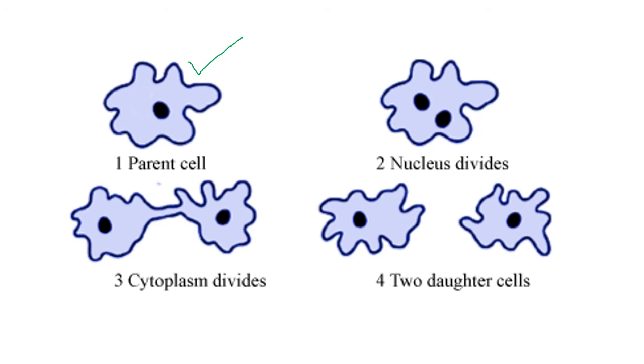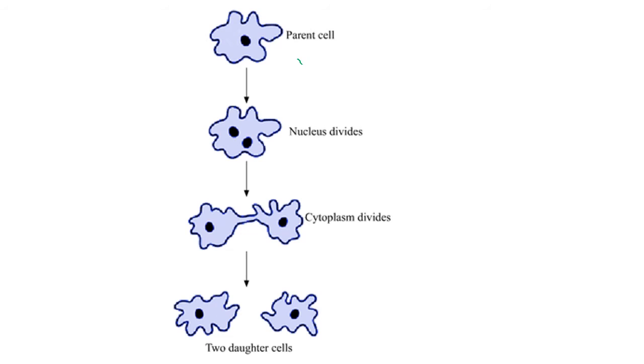The second step is that inside the parent cell there is the division of the nucleus. The nucleus starts dividing. And once the nucleus is totally divided, then the cytoplasm around it also starts dividing. And when it is fully divided, the divided cytoplasm will form two daughter cells. So you can see here, from one parent cell there can be production of two daughter cells. So let's revise it again. There is a parent cell, then there is the division of the nucleus, and then the division of the cytoplasm. From one parent cell there is the production of two daughter cells.